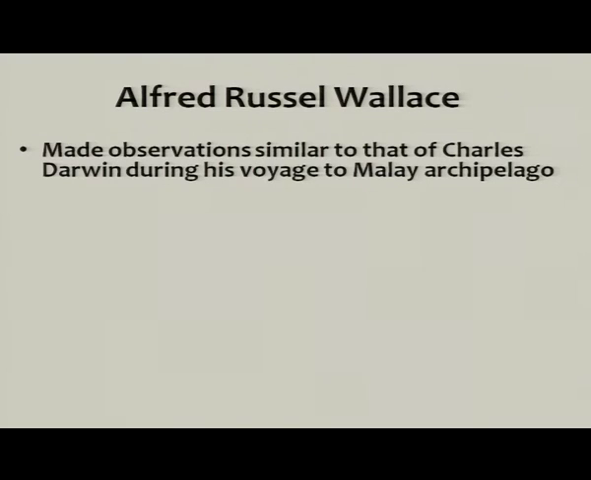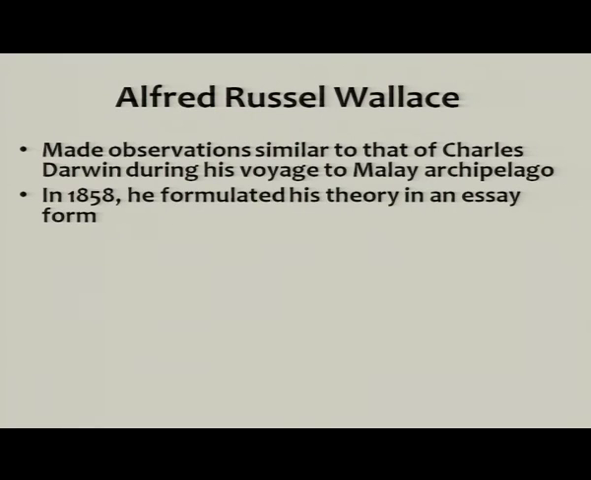The work of Alfred Russel Wallace was also similar to that of Charles Darwin. Alfred Russel Wallace made observations which were similar to those of Charles Darwin during his voyage to the Malay archipelago. He also was a naturalist and he went to different islands in the Malay archipelago, and he also observed similar kinds of things as observed by Charles Darwin.